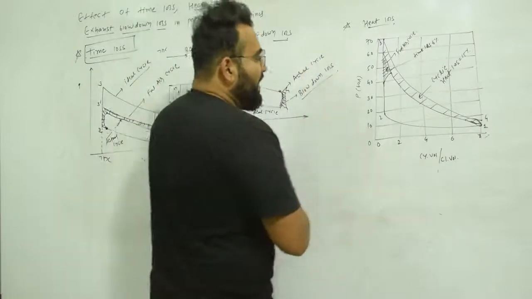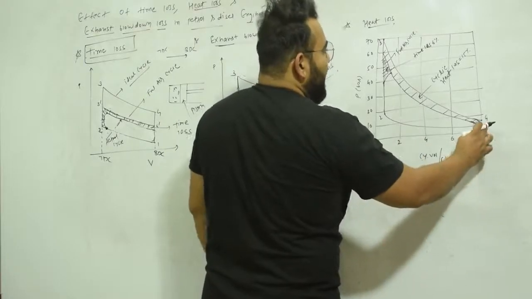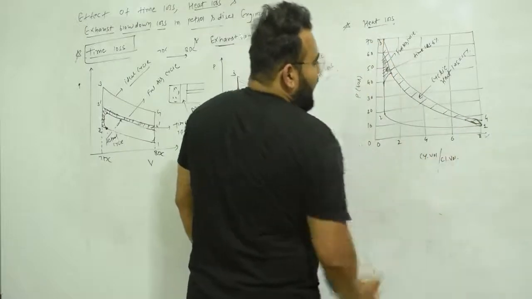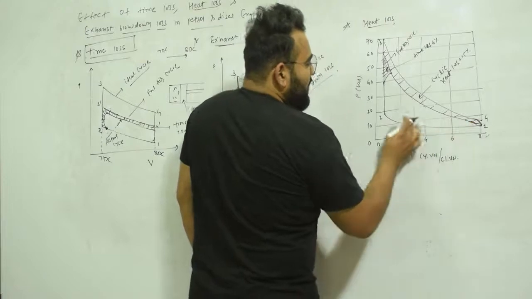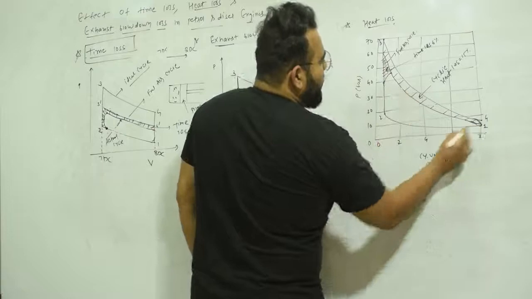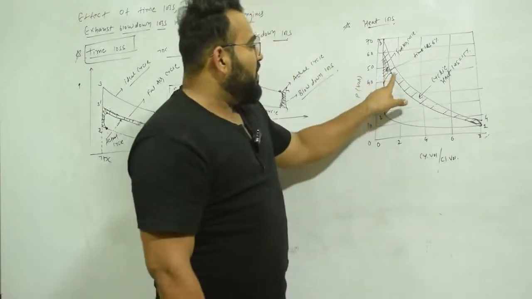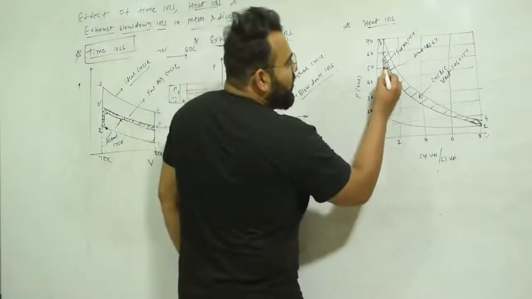So here you can see the fuel air diagram, 1 to 2, 2 to 3, 3 to 4. But what is happening in the heat loss is that the actual diagram deviates something like this, and then it comes over here. Here you can see the time loss, which you already know, because to attain the maximum pressure in the actual cycle it takes some time. So for that you also have the time loss.